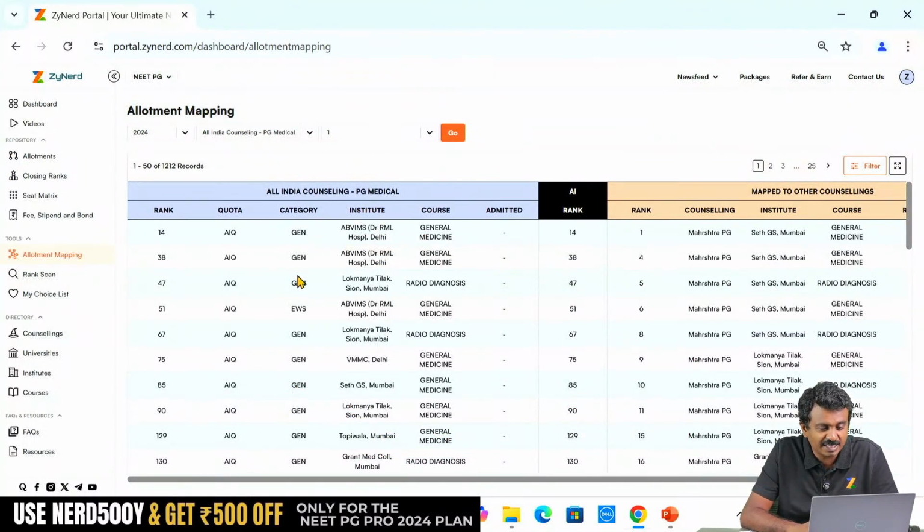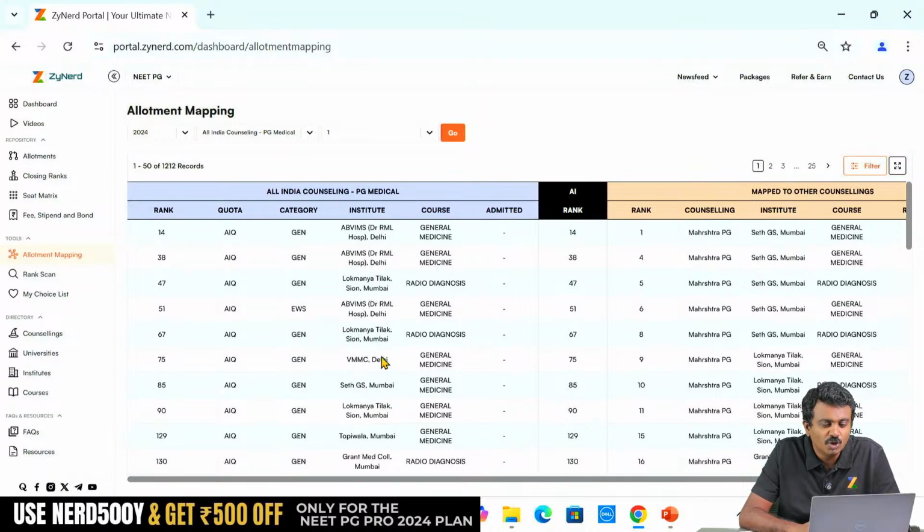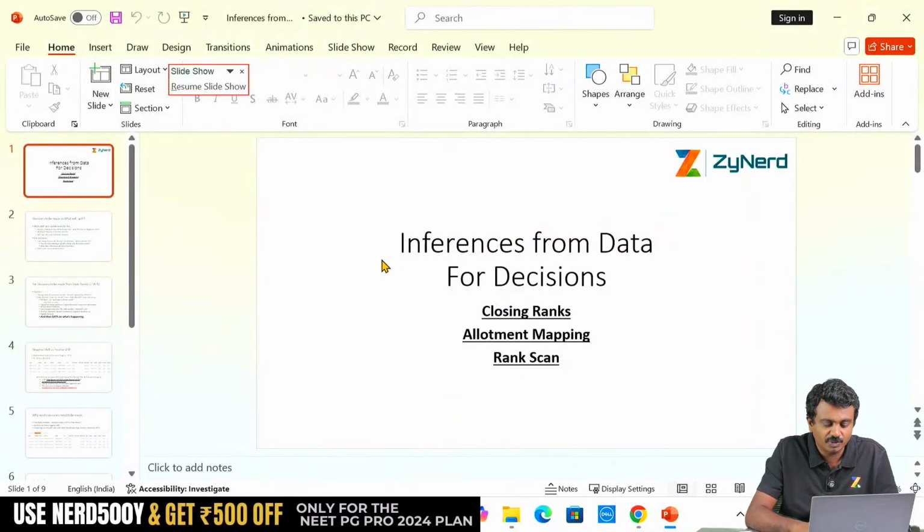So you here see that out of 24,000, 1,212 candidates who have got seats under All India counselling have also been allotted under Maharashtra state counselling. This is immediate data. What is the number? We will note down the number over here. It is 1,212.